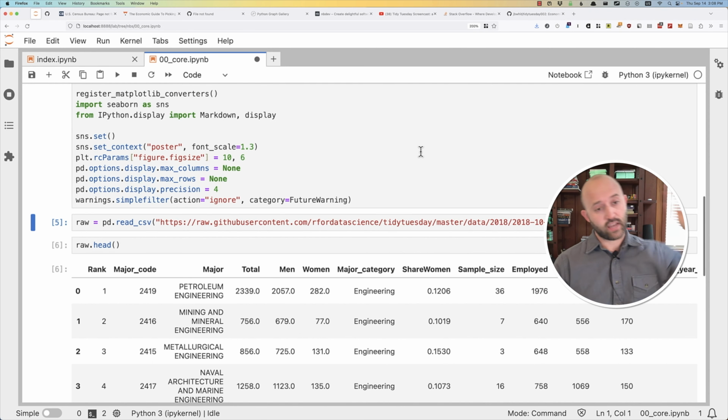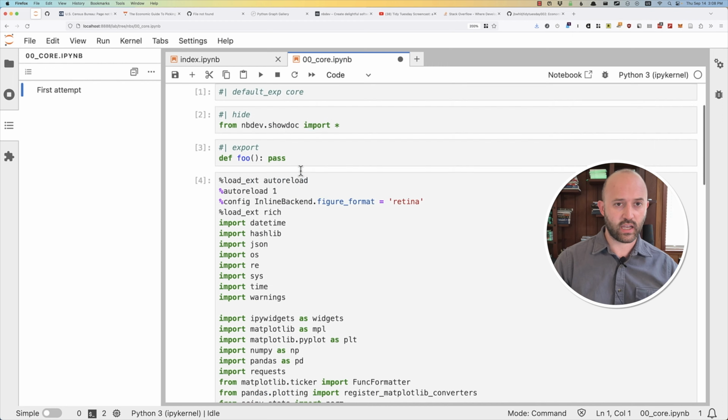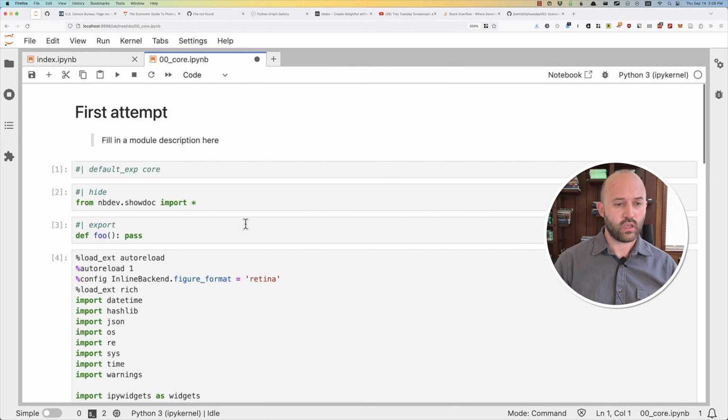What I'd like to do is have some good structure to this. Right now this doesn't have any structure besides a header. That's just this first attempt. So let's try to organize our approach and our thoughts and what we're going to make here. So let me open up ChatGPT.